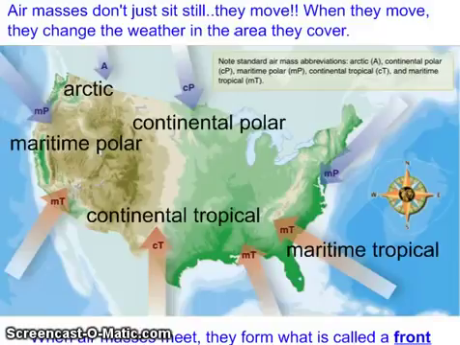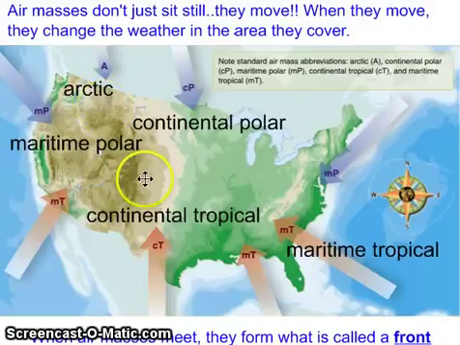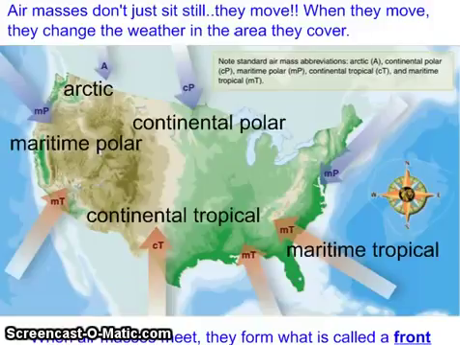Now, what's really cool is when these guys try to run into each other. For example, when an Arctic swings down from Canada and maybe tries to run into a continental tropical, some interesting things happen. And so when these air masses meet, they form what is called a front. A way you can remember a front is like a fight, when two people are staring each other down and there's going to be a fight. So remember, front starts with an F and so does fight.